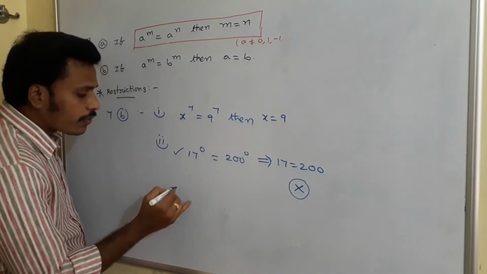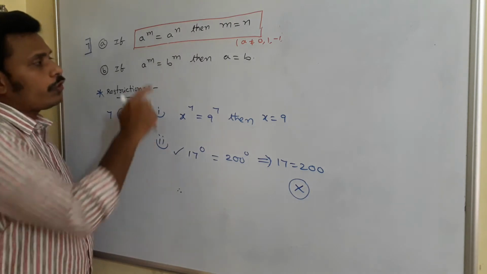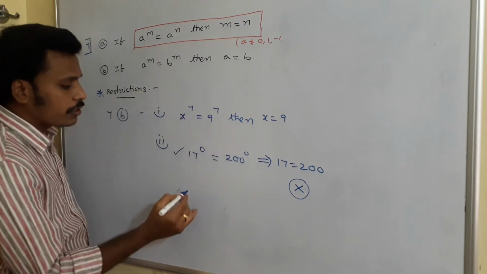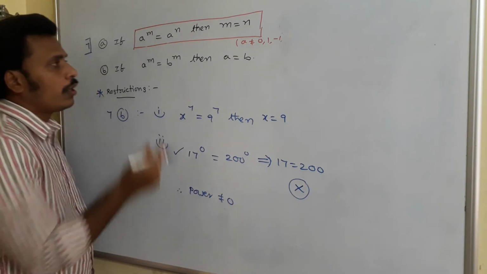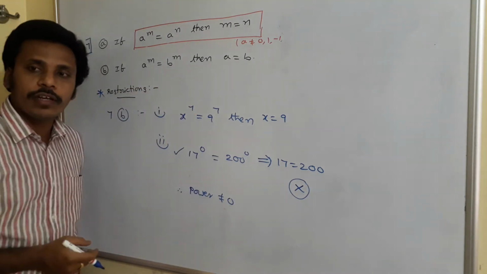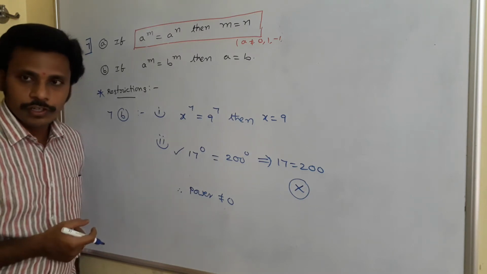Why does this wrong result arise? Because we are using the second law. So we need to avoid that: power can't be 0. Therefore, power not equal to 0. This law is acceptable if power is a non-zero number. Okay, this is one restriction.